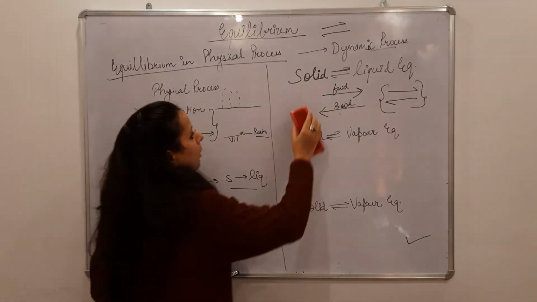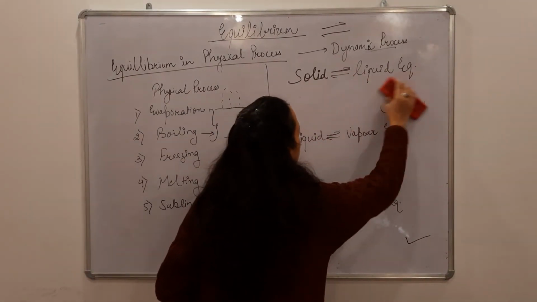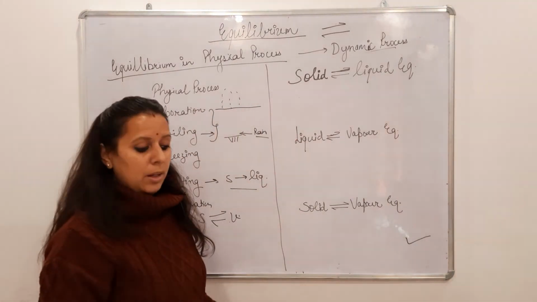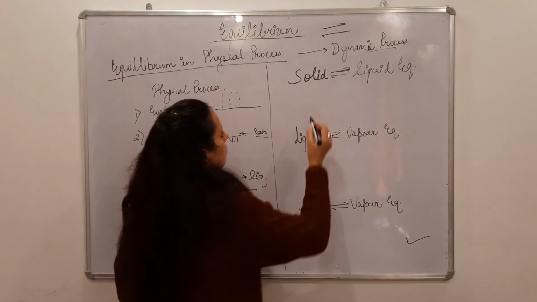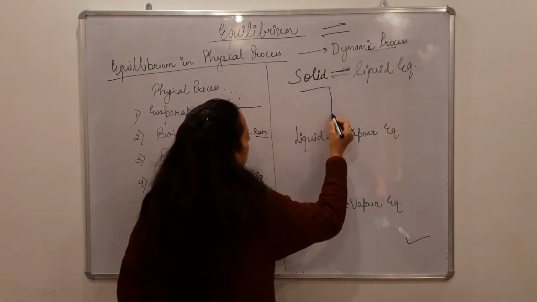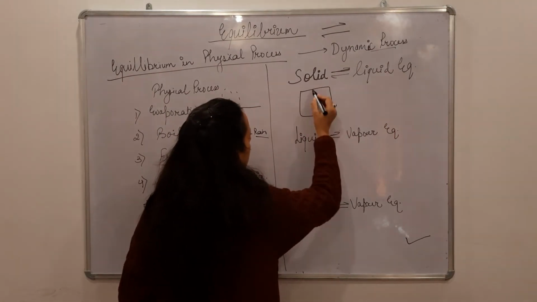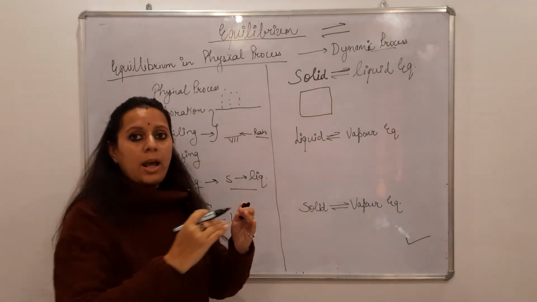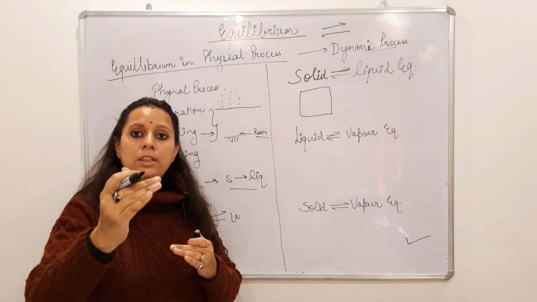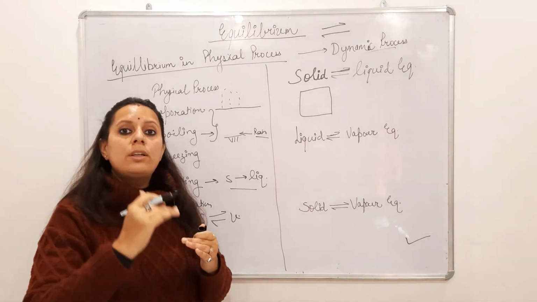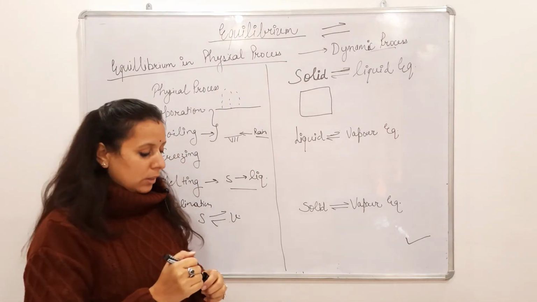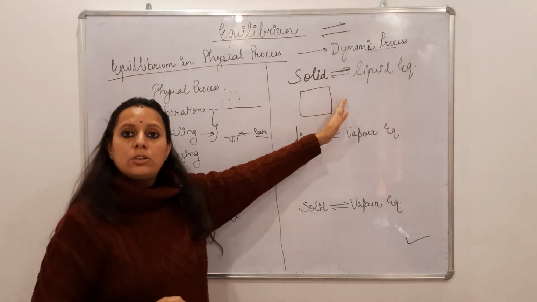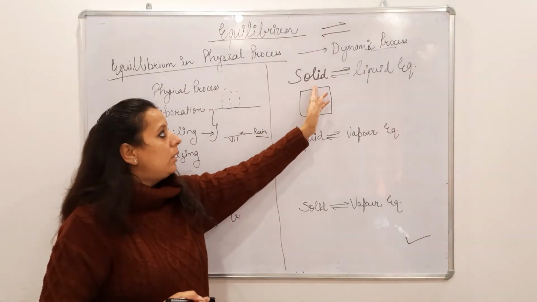Next, a very important thing about equilibrium is that it can only be attained in a closed system. A closed system means all walls are there, it is completely closed, and there is no direct contact with nature or the atmosphere. So it is a closed system. If you are talking about solid liquid equilibrium, you have seen this also in your day to day life, like solid to liquid.